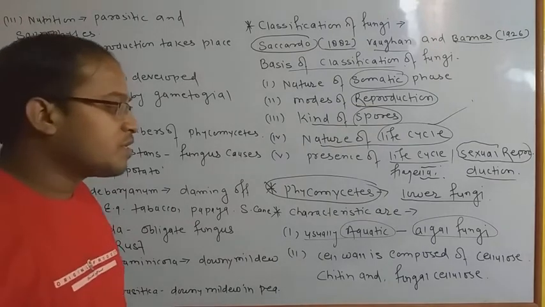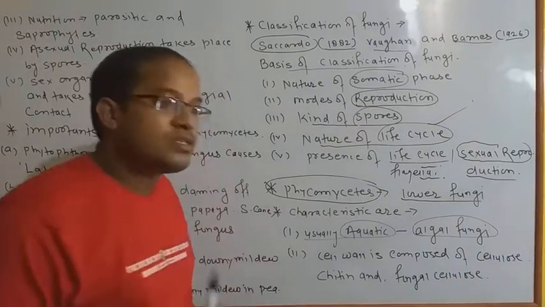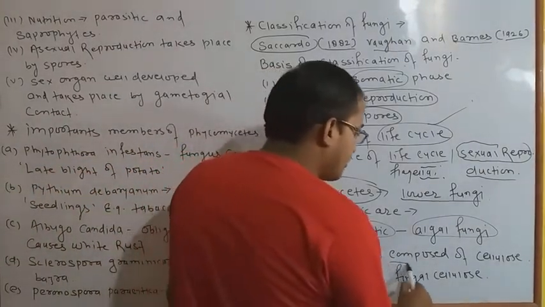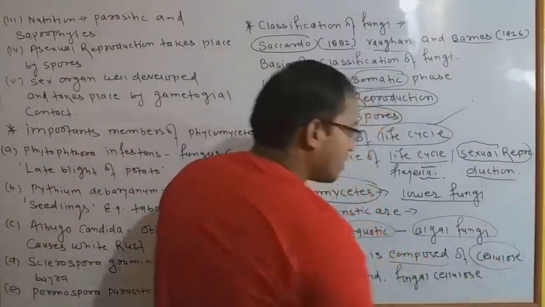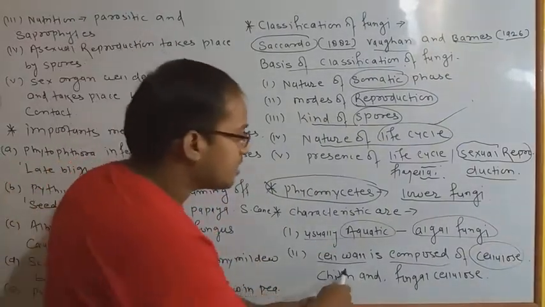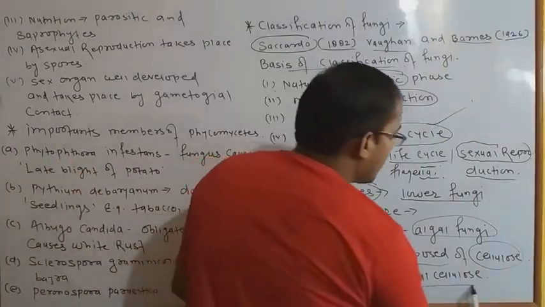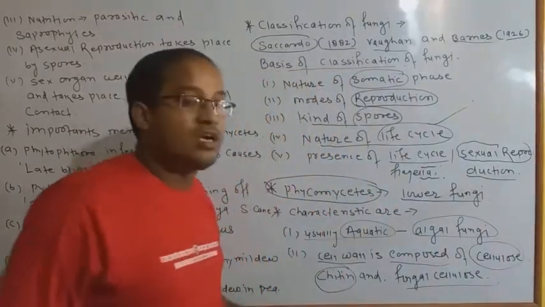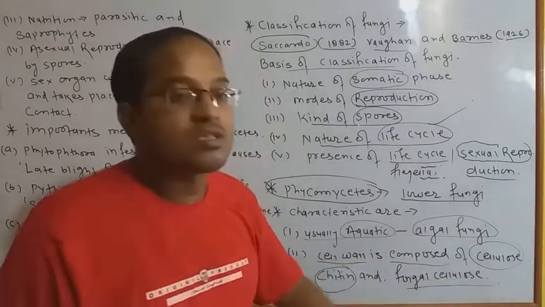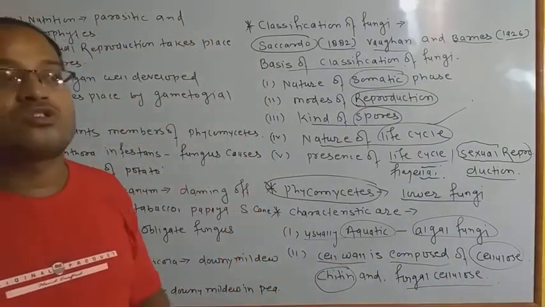Okay, now coming to the next point, their hyphae: we already studied that hypha has a cell wall composed of cellulose. इनके जो cell wall होते हैं, means outer covering, are made up of cellulose, and chitin के भी होते हैं कुछ cell wall, and some of the cell walls are fungal cellulose. ठीक है, कुछ ऐसे organism होते हैं जिनके cell wall fungal cellulose के बने होते हैं. These are the outer structures of any cells.